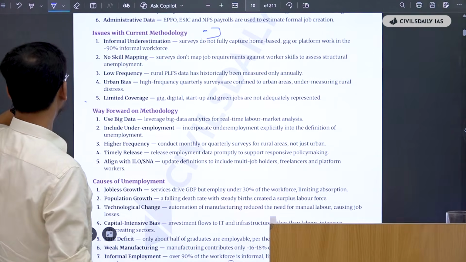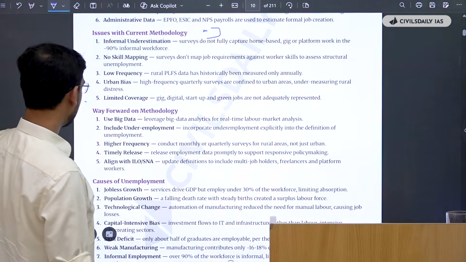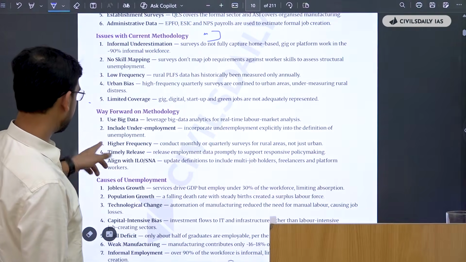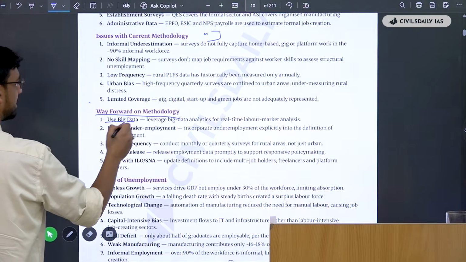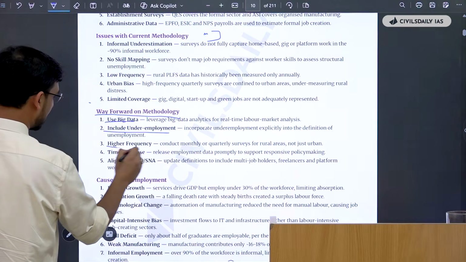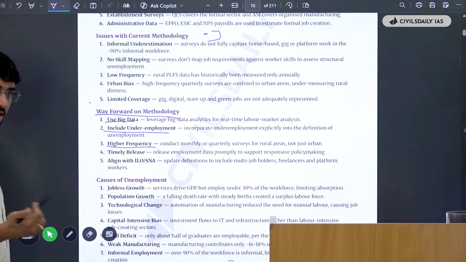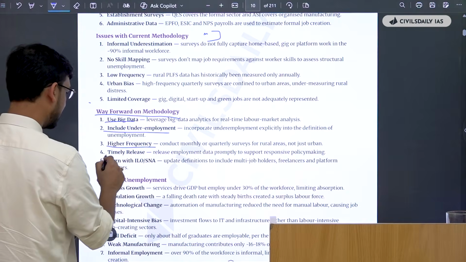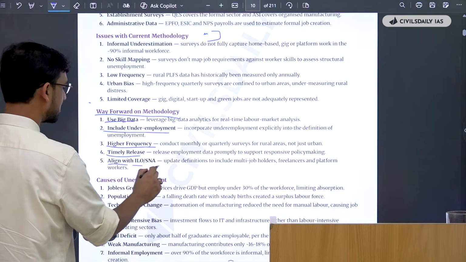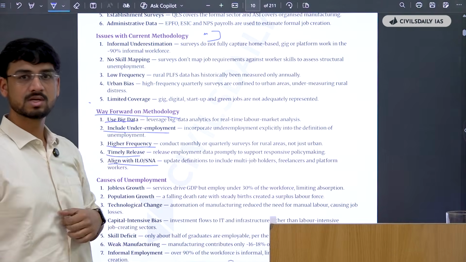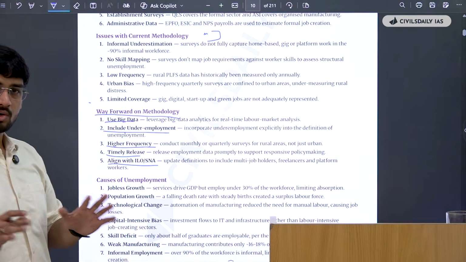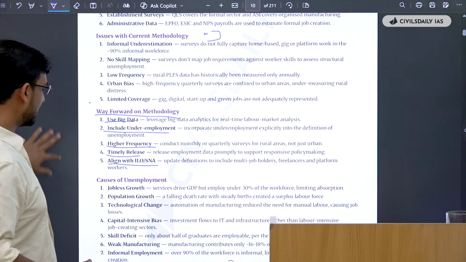So now, the way forward in methodology. How can we improve our methodology? We can use big data, we can include underemployment, we can use higher frequency to conduct data collection very frequently. Then we can have timely releases. We can also align with ILO and SNA, the standard sources, to have a global standing as well. So these are the things.